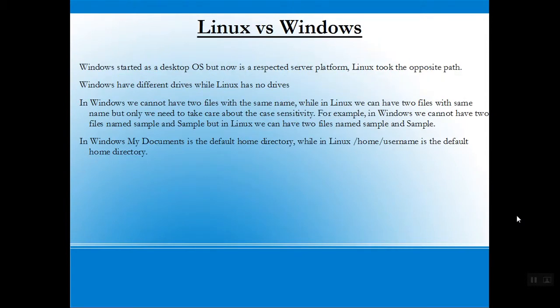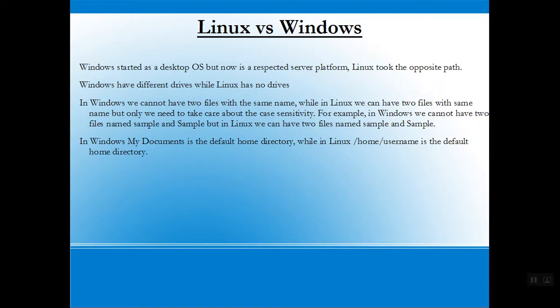Now, what is the difference between Linux and Windows operating system? Windows started as a desktop OS but now is a respected server platform. Linux took the opposite path. Windows has different drives while Linux has no drives. In Windows, we cannot have two files with the same name, while in Linux, we can have two files with the same name, but we only need to take care about the case sensitivity.